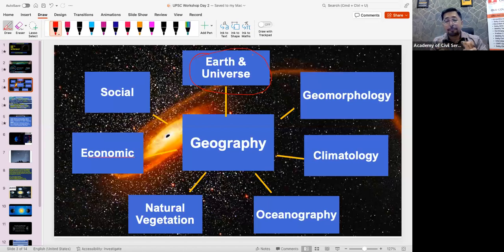The first chapter you need to pick to study geography is about the earth: how this earth came into form and how this universe actually came into form. Plus, you have to study the different planets in our solar system. Those things are included in Earth and Universe, and many chapters are there, which I will show you in the end.